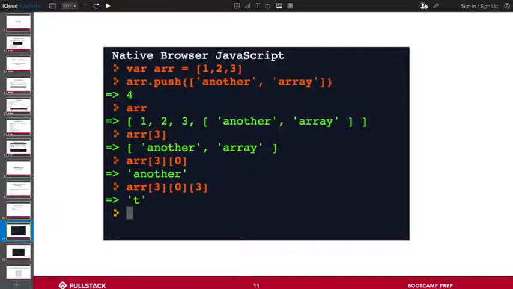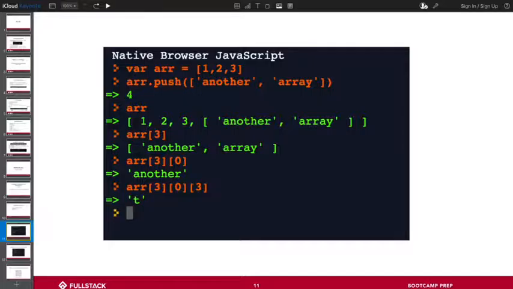Okay, cool. So arrays are basically a way for us to add information into a list, and right now we're trying to add another list into an existing list. I'll do this one line at a time.